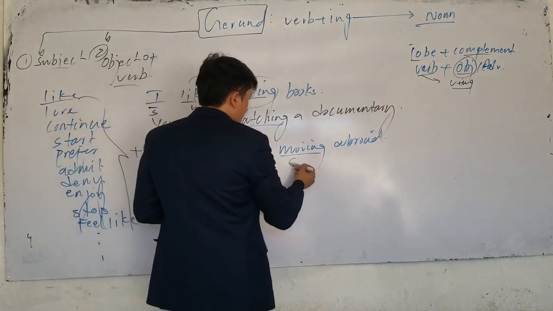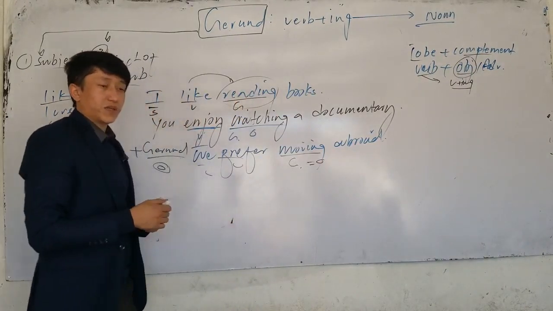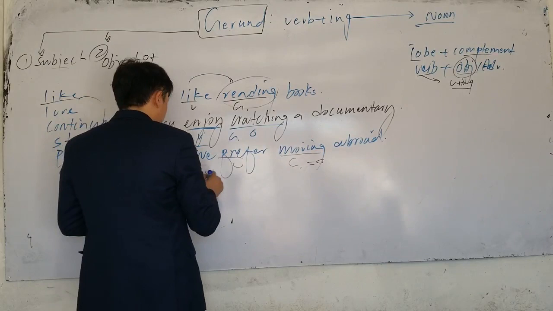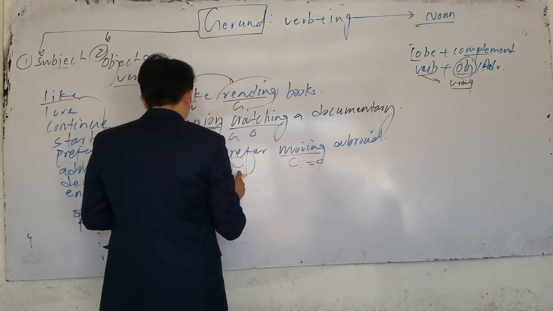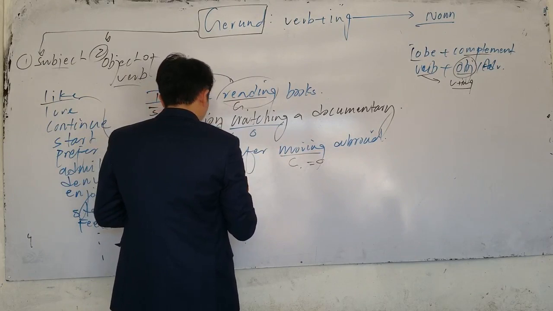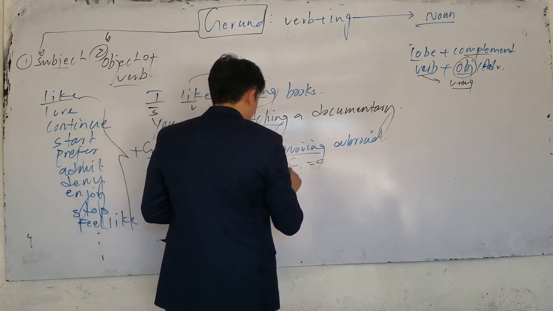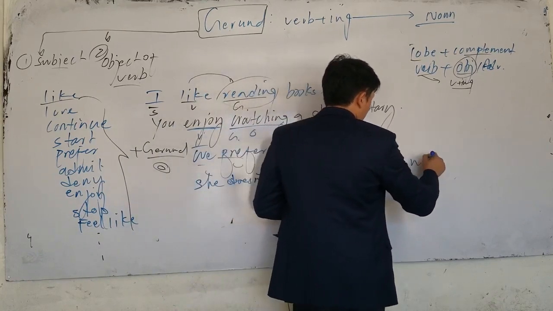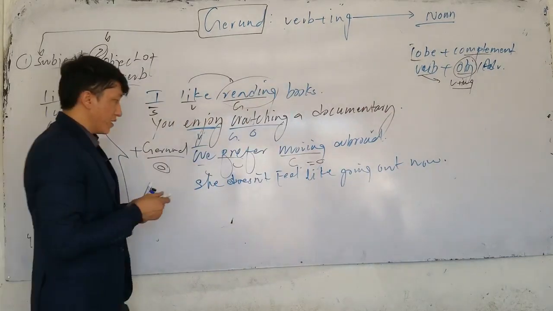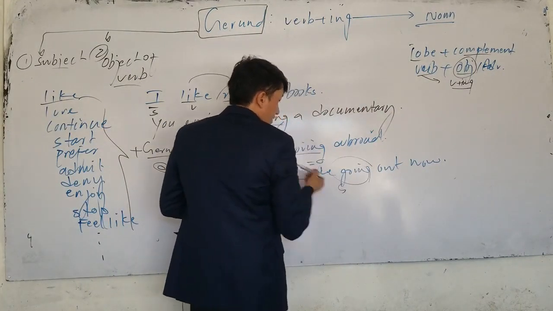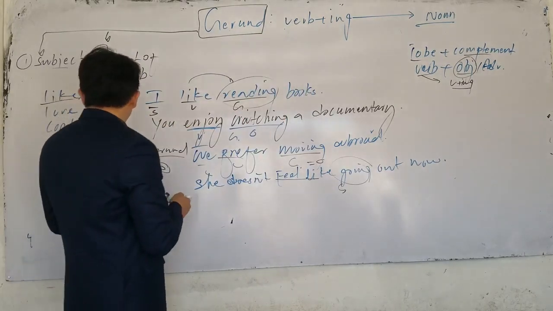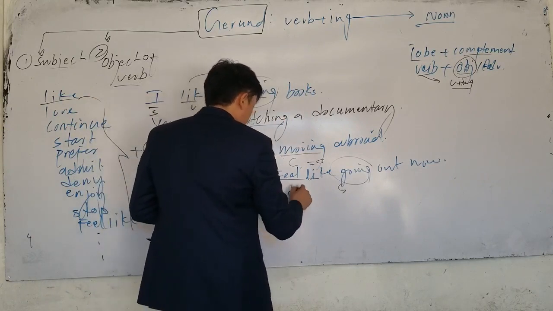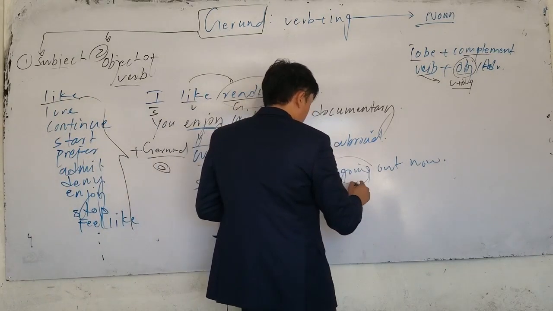Now, prefer is the verb. This is subject. This is what? Gerund. This gerund is used as an object, because if it comes after the verb, it's called object of the verb. If I have another one, look, you can say she doesn't feel like going out now. In this sentence, which one is gerund here? She doesn't feel like going out. This is gerund. Or the next one, they continued hiking yesterday.